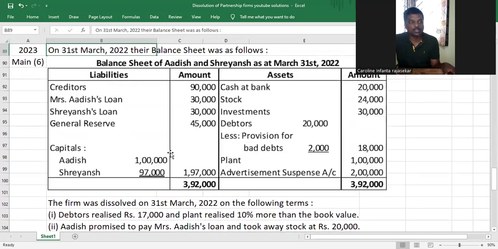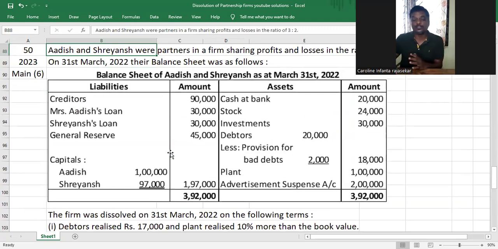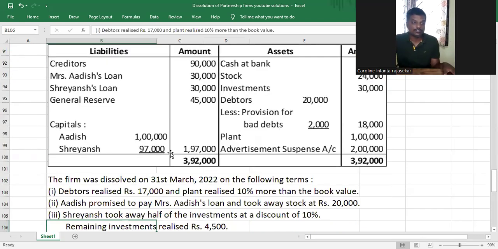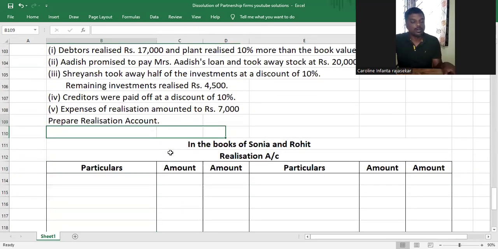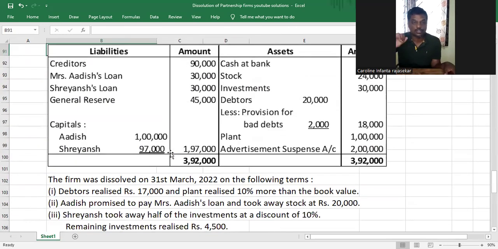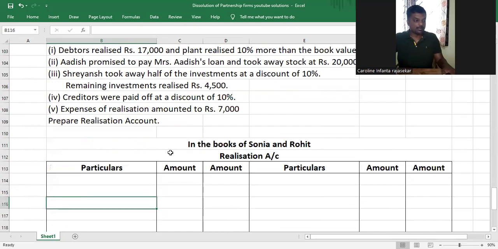The first thing to do in a realization problem will be to transfer all the assets to the realization account. And when you transfer all the assets, in this question, we also have debtors and provision for doubtful debts. Am I right or not, my dear children? I'll show you how to adjust for that. First, let's start. The assets that are to be transferred are stock, investment, debtors, and plant.